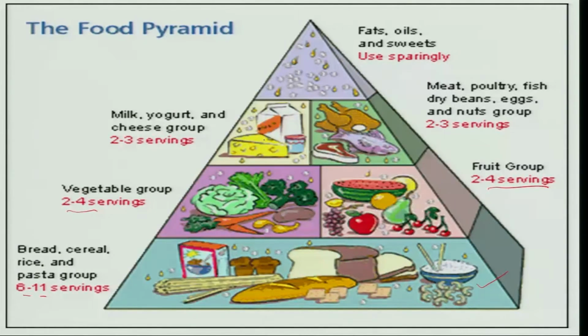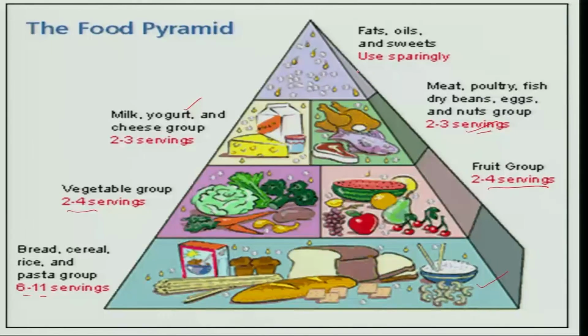Then lesser than this is the milk, yogurt and cheese group, where you have to have 2 to 3 servings. Again, each serving is 100 ml. So, you can have about 200 to 300 ml of milk. And meat, poultry and fish. This can be again 2 to 3 servings, where the amount is 30 grams, so 30 grams into about maximum 100 grams. But when you take pulses, the meat can be avoided, as pulses give the protein, whereas when you have meat you can avoid pulses.